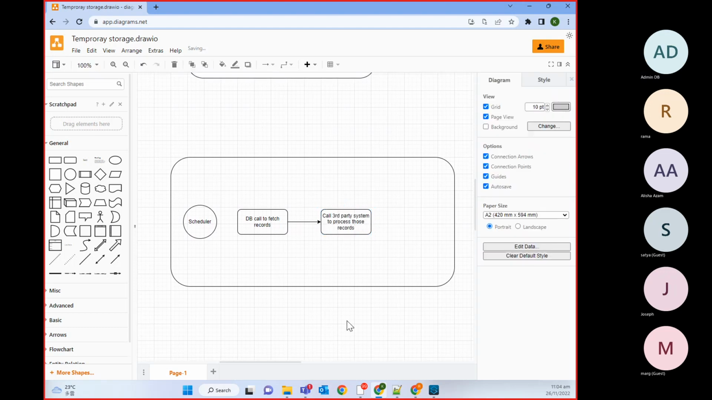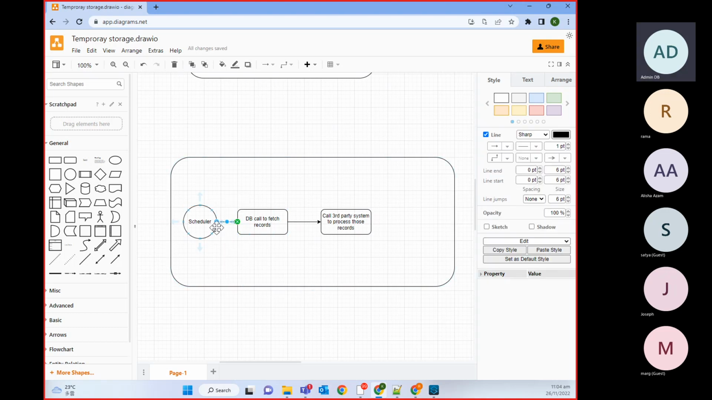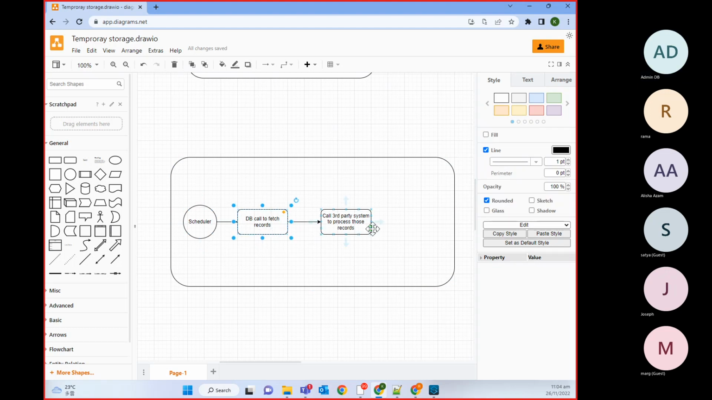So we have a requirement. Once the scheduler runs, we will call the database, and whatever records we get, we will call this third-party system to insert them in the third-party system.